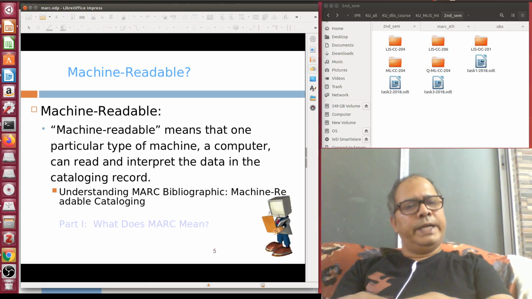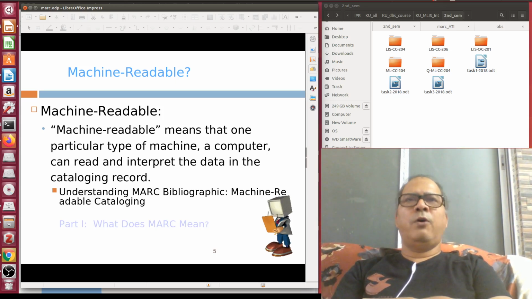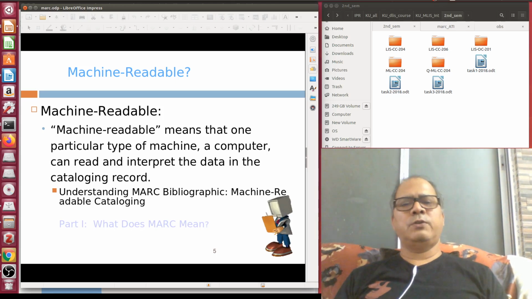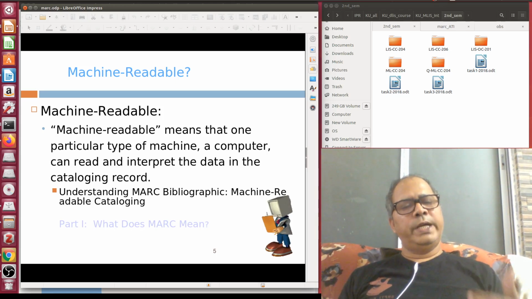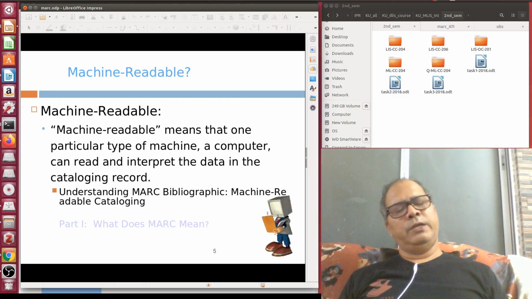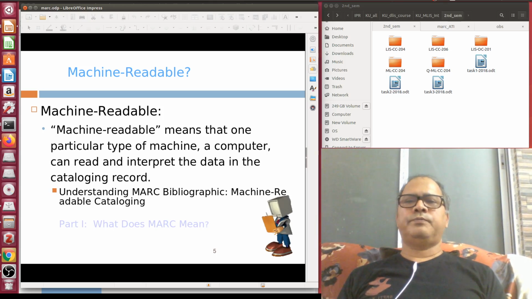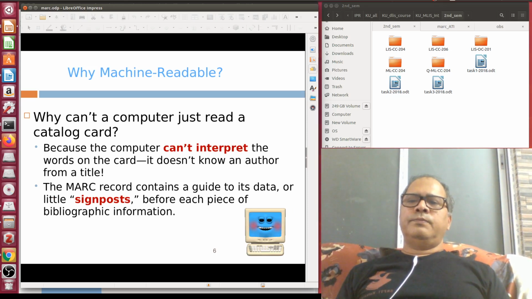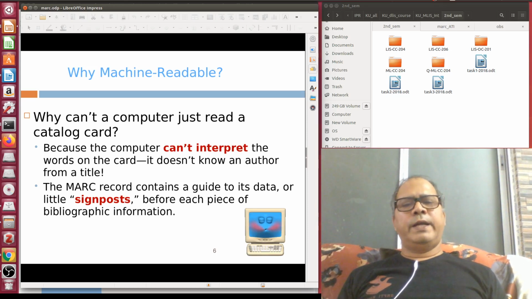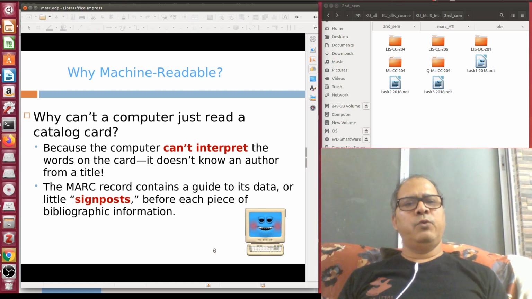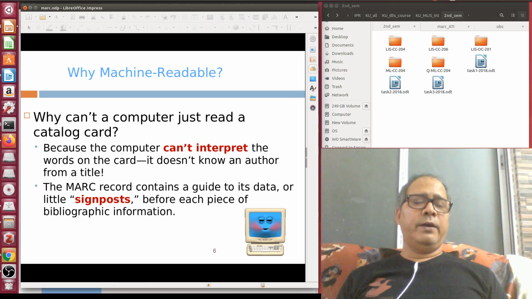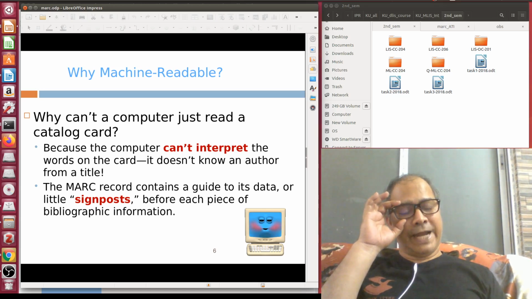Whenever you are entering data in CCF format or MARC format, all of it is actually machine readable cataloging, because ultimately a machine is going to read that and index that, and then your user will be searching through your OPAC, online public access catalog. Now, why can a computer not read a simple card catalog? Suppose I give a card catalog as input to the computer, and the computer reads it and stores the information. Okay, we are not that advanced yet.